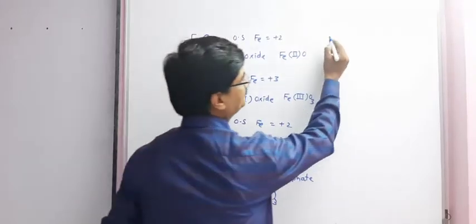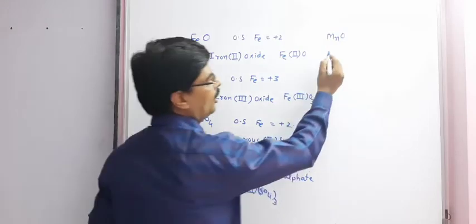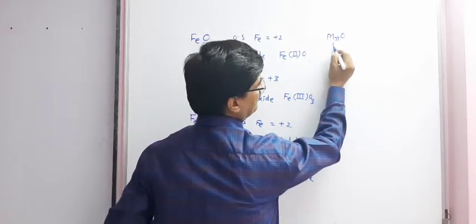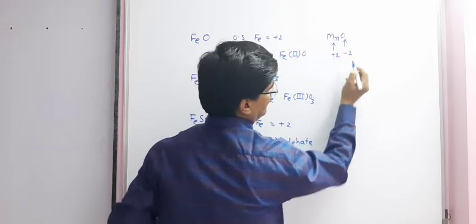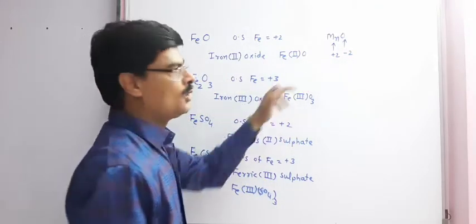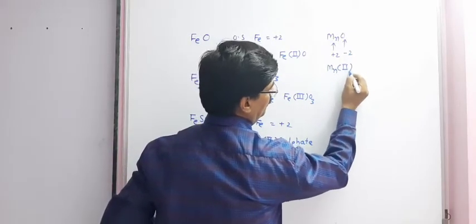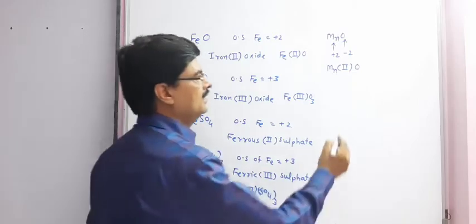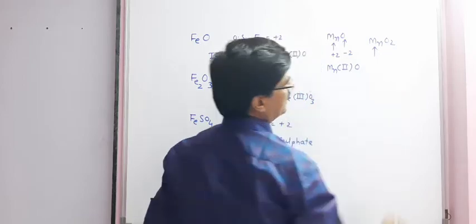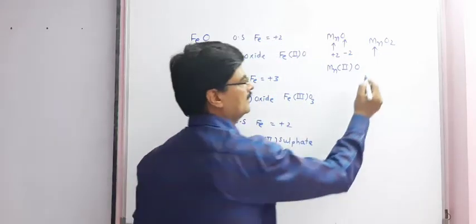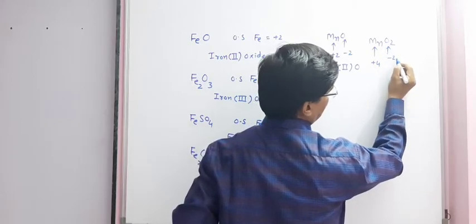Now next compound, MnO. The oxidation state of manganese is +2 because the oxidation state of oxygen is -2. So according to stock notation, we can write it as Mn(II)O. MnO2, the oxidation state of Mn is +4 because the oxidation state of oxygen is -2.